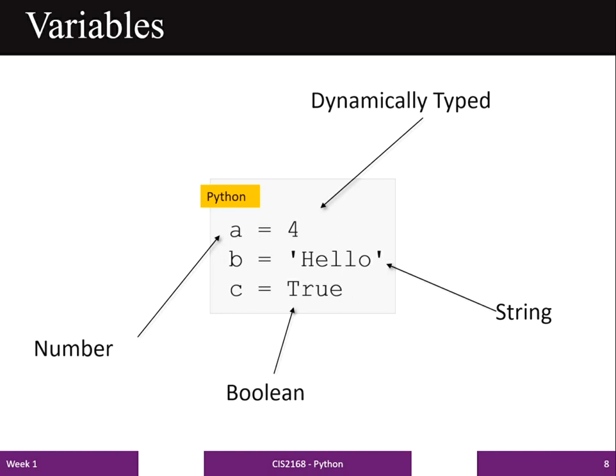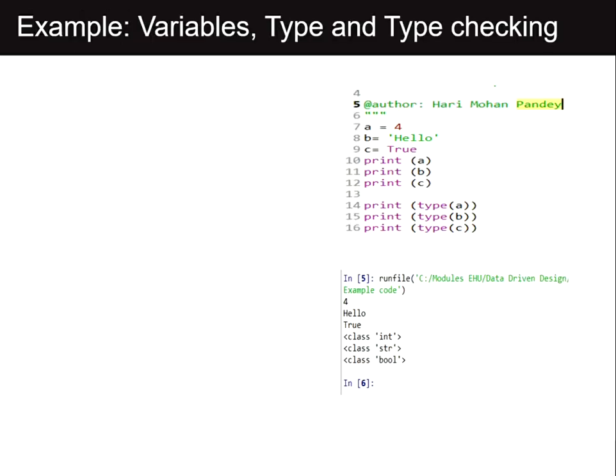In the next slide, I have given a programming example to demonstrate variable types and type checking in Python programming.